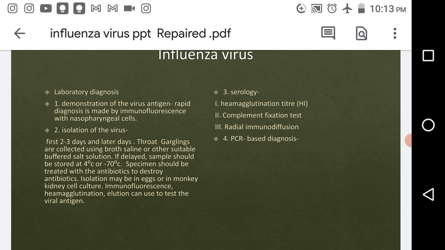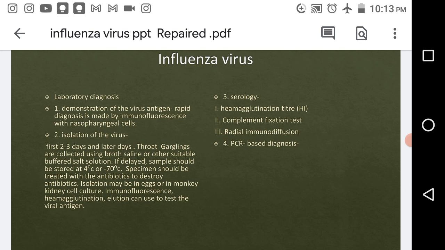If the inoculated sample agglutinates with the guinea pig as well as the bird RBCs, the fowl cells, then we can say type B. And if the agglutination is only with the RBCs of the bird, then we can say type C virus is present.